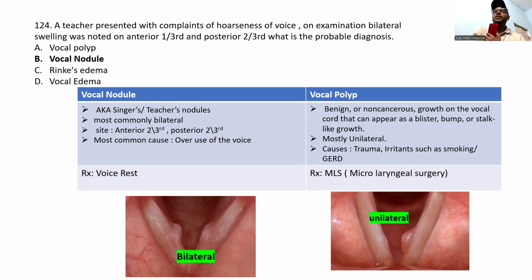A vocal polyp is a benign or non-cancerous growth on the vocal cord that can appear as a blister or bump or stalk-like growth. This is most commonly unilateral only. Causes are trauma and irritants such as smoking and GERD. Treatment is MLS, microlaryngeal surgery.